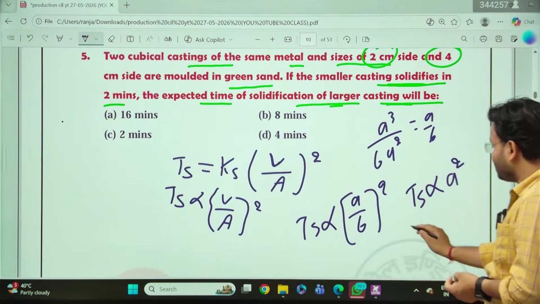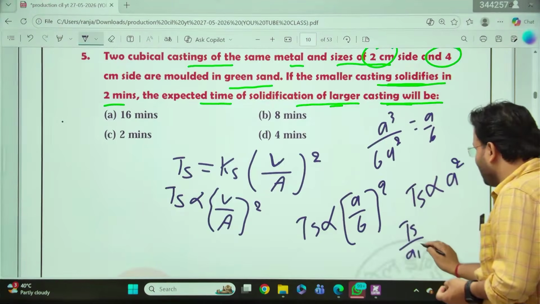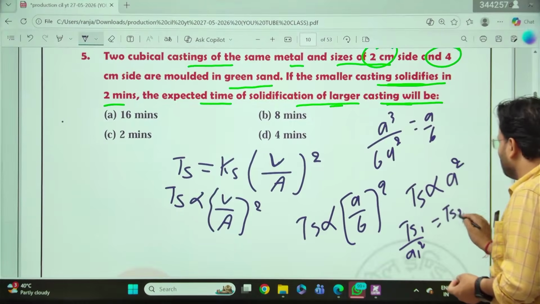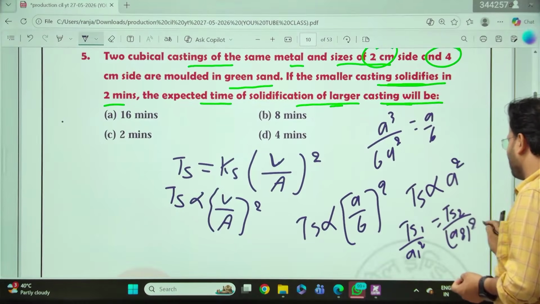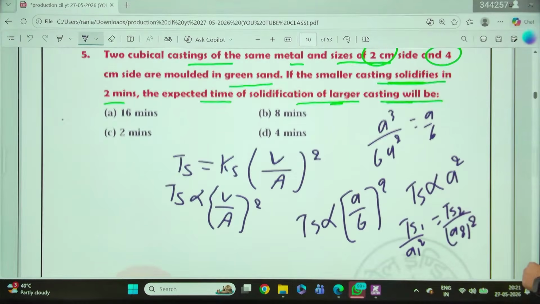So can you tell me, sir, TS1 upon a1 squared is equal to TS2 upon a2 squared? Why not, sir? Why not? So my dear friends, here TS1 is given how many minutes?